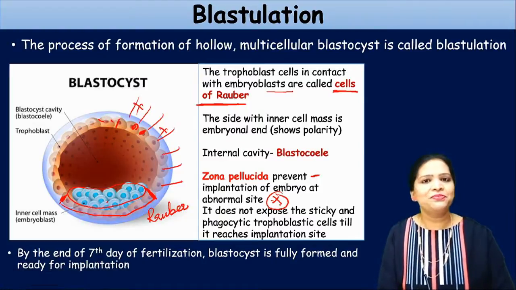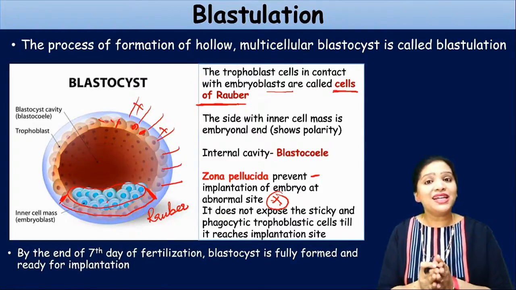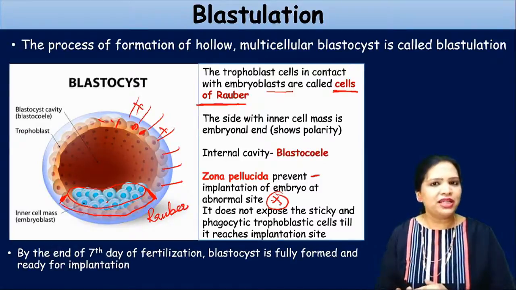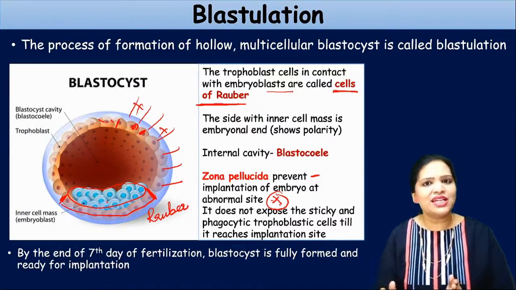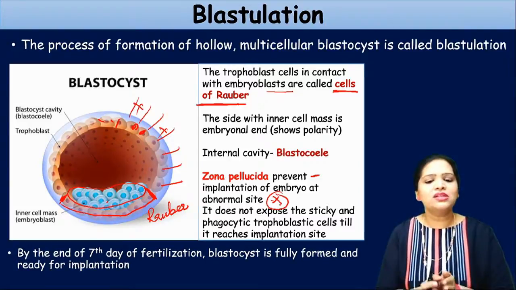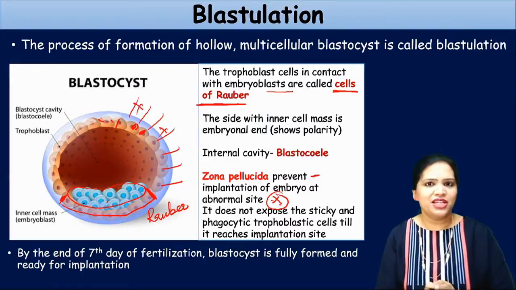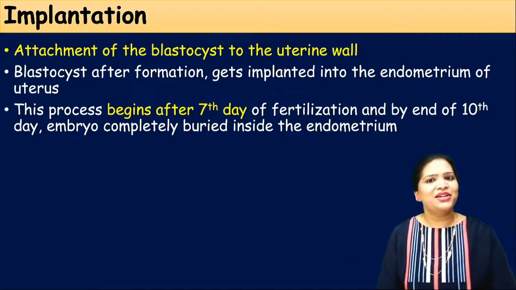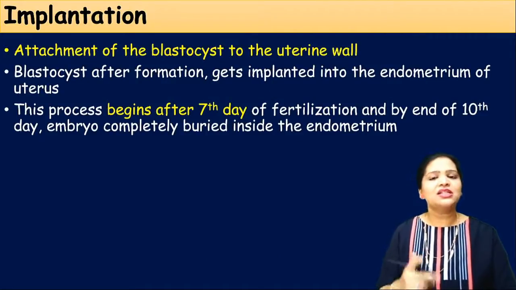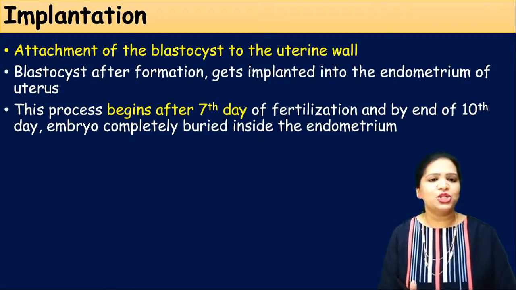Clear? Okay. So by the end of the 7th day after fertilization, the blastocyst will be fully formed and now it is ready for implantation. The second process is implantation. What is implantation?